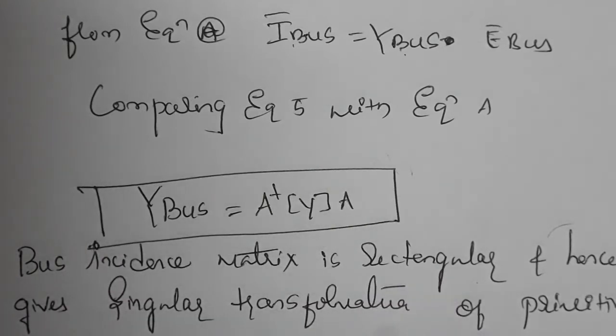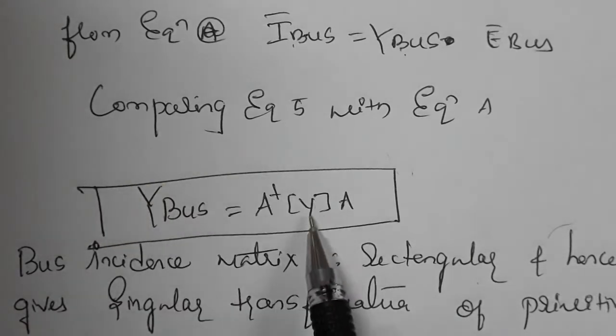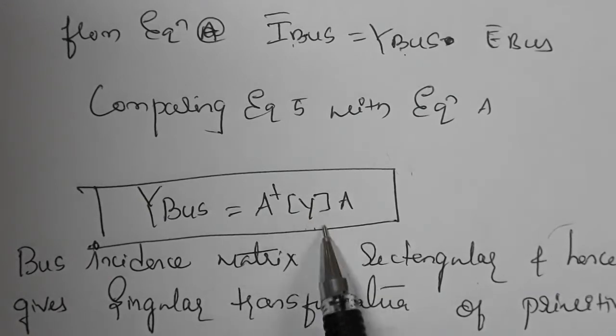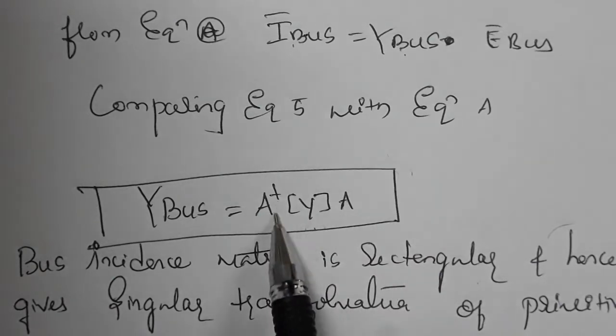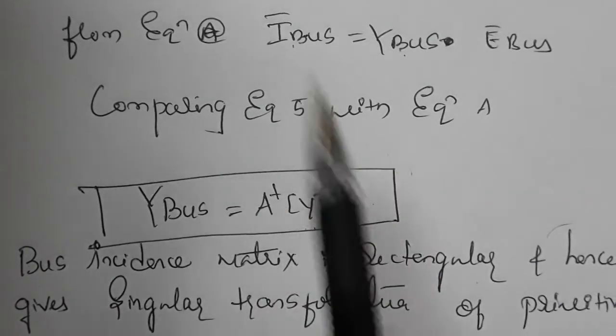Think that in a problem, if they ask to calculate Z bus, what you have to do? First you have to calculate Y bus. To calculate Y bus, Y is needed, this matrix Y, the primitive network Y. So you have to calculate Y, get A transpose, and multiply all three matrices properly, and then get Y bus.